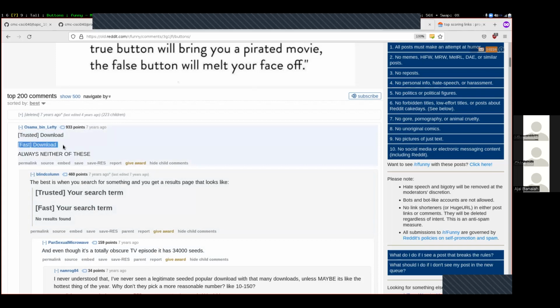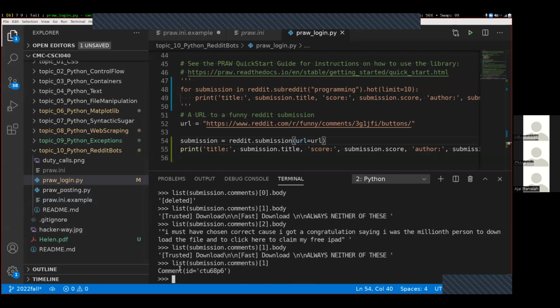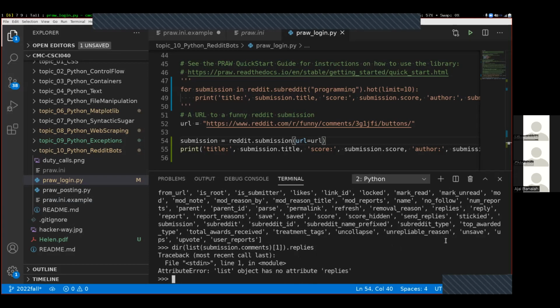In order, if I have a comment and I want to get all of the descendants of that comment, here we go. list(submission.comments)[1], that gives me a particular comment. How can I figure out what I can do with that comment? The dir function again. And somewhere in here, there's this variable replies. That looks like a likely thing to me. Replies.